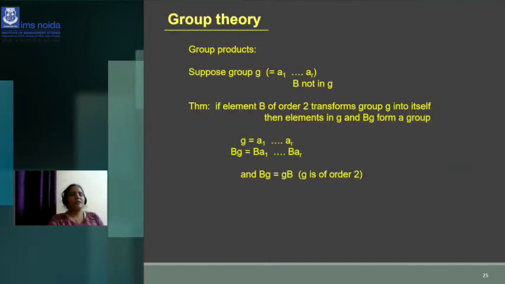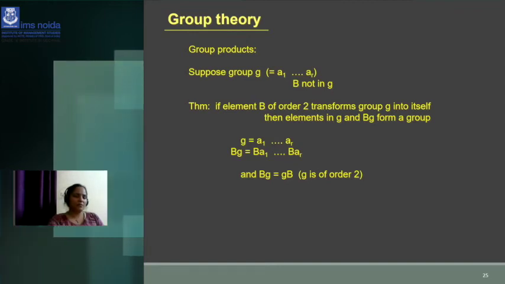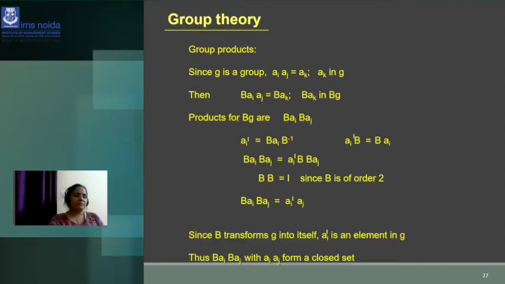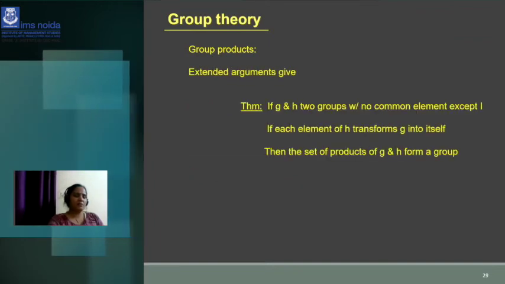The elements of B, in group theory, if it is following the products rule, then the element of B of order 2 transforms the G into itself. Then elements in G and BG form a group. Since G is a group, Aij equal to AK in G, then the products of the elements will be like this. So group products: identity is in G, inverses A inverse in G, so GBG is a group.